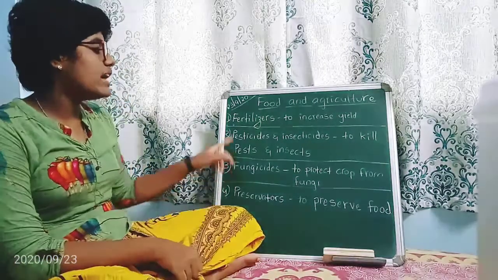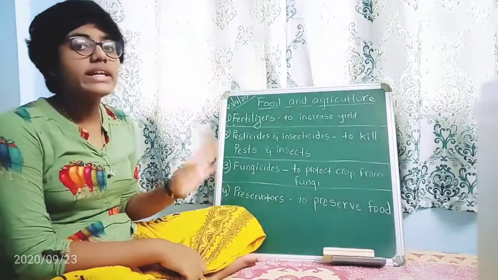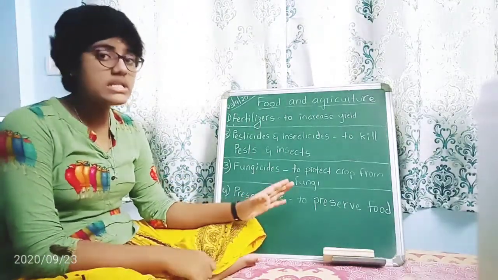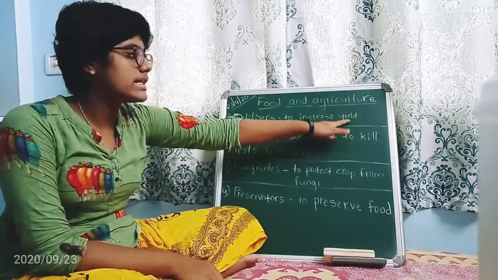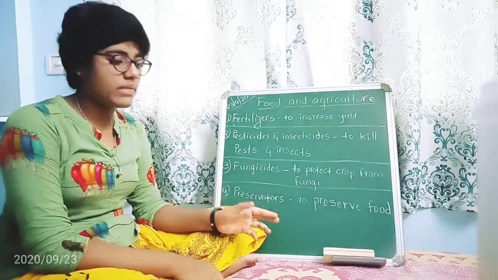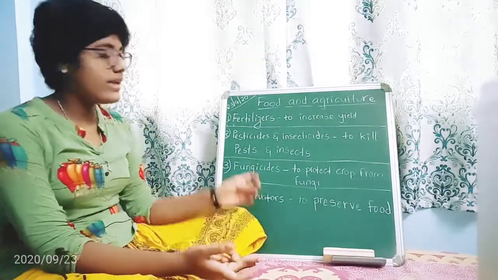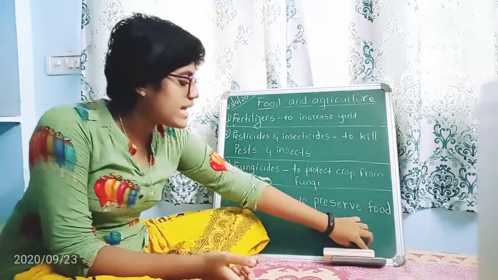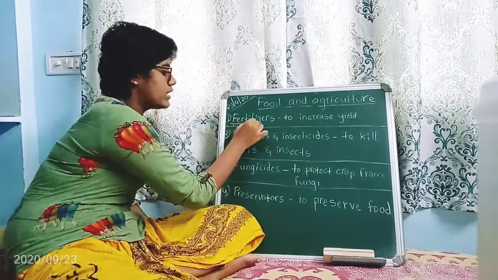In that, first come the fertilizers. Fertilizers are chemicals used to increase the yield. Now what is the yield? Yield is the strength, the goodness of the soil, also known as fertility. In the word fertilizer we can find the word fertile.